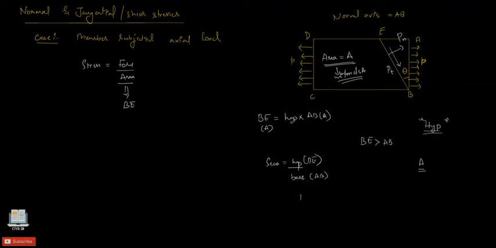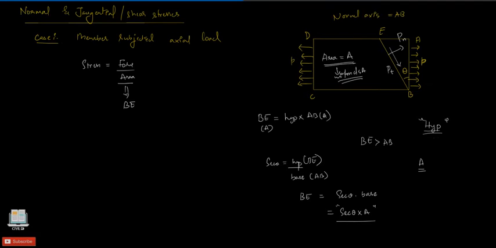So this hypotenuse BE is nothing but secant theta multiplied by the base. The base has the cross-sectional area of A. The cross-section at every point has the same area A, because it has been mentioned it is of uniform section. The inclination increases the value of the area for BE by a factor of secant theta. So the sectional area along the plane BE is A secant theta.